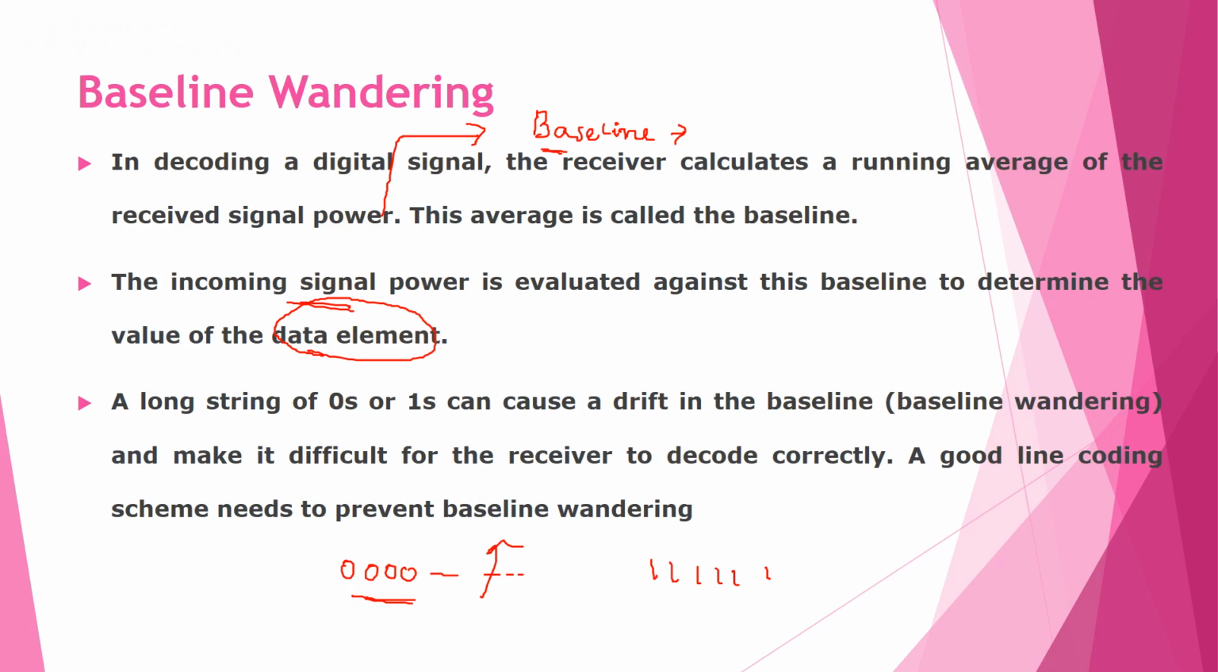A good line coding scheme needs to prevent baseline wandering. That means a good line coding scheme needs to decode correctly even if there is a long string consisting of patterns of zeros or ones.